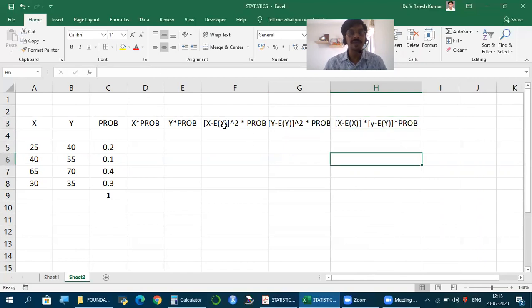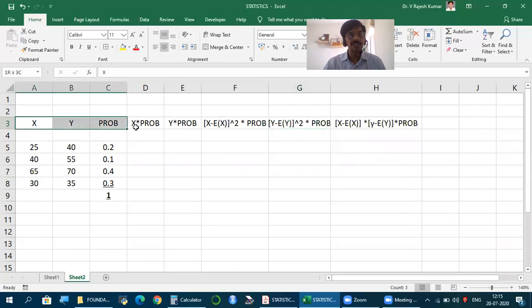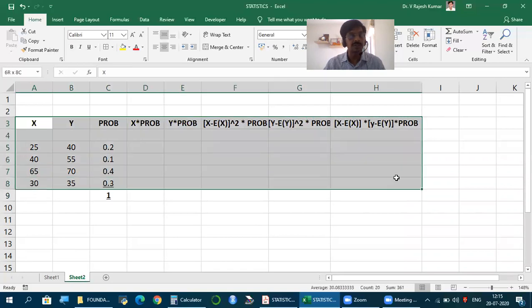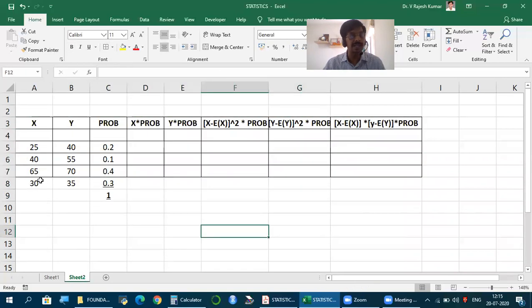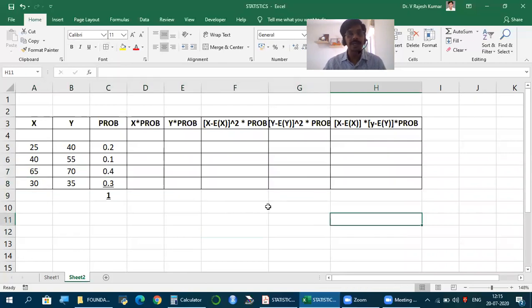Now if you observe there, X minus mean, we call it a small x square. Here same square, but we are multiplying with probability. Y minus Y bar, small y square, there we should just take square. Here after taking square, we are multiplying with probability. Deviation of X into deviation of Y, small x into small y, X into Y, same, but multiply with probability. So this is the standard template we need to keep ready to help us to calculate this. And once the template is ready, the calculation is ready, then formula application is just a matter of time. In few seconds you can calculate.